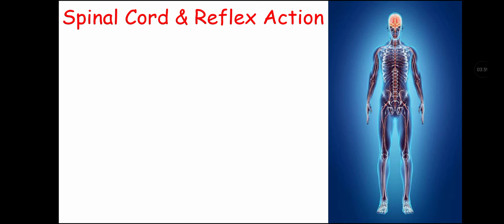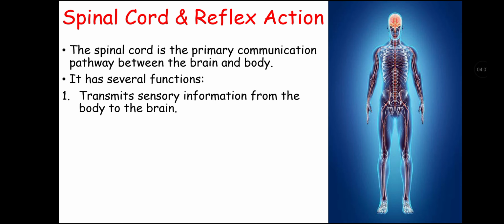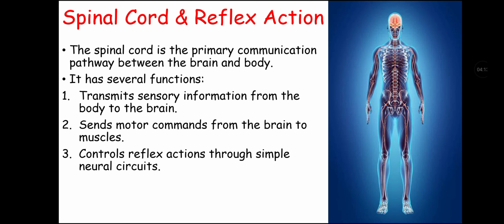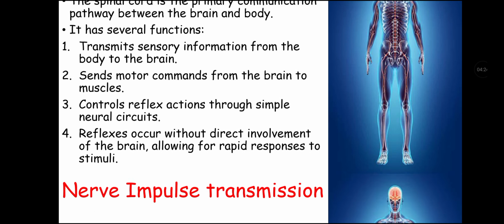Now let's talk about spinal cord and reflex action. Spinal cord is primary communication pathway between the brain and body. It has several functions including it transmits sense information from body to the brain, it sends motor command from the brain to the muscles, and it controls reflex action through simple neural circuits. Reflexes occur without direct involvement of brain, allowing for rapid responses of stimuli.